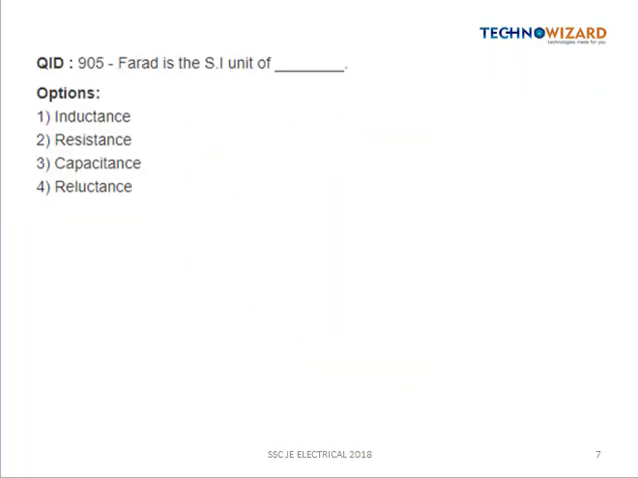Next question is, farad is the SI unit of. So farad is the SI unit of capacitance. So inductance unit is Henry. So next question is,